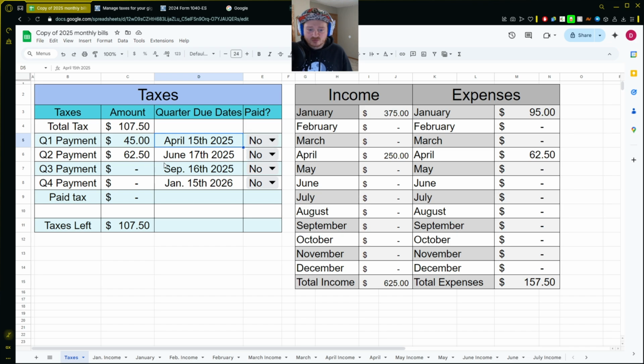And then, like I said, if you switch to paid, it cuts it down here. It will take this number and subtract it from this number and give you what taxes you have left. So like I said, it's going to show you right here what your expenses look like and then your total income. It's just a quick little sheet that I put together.